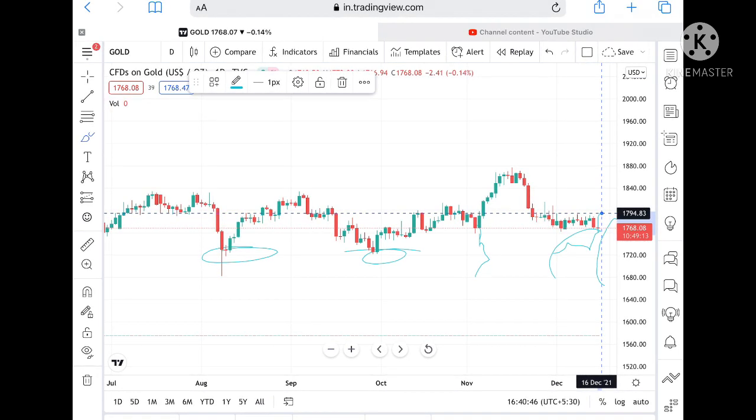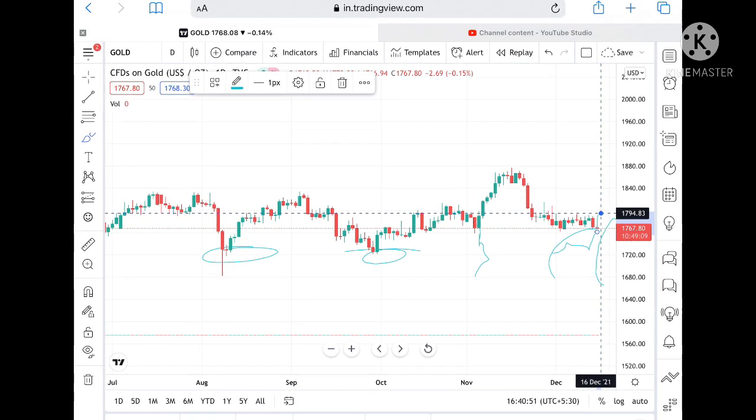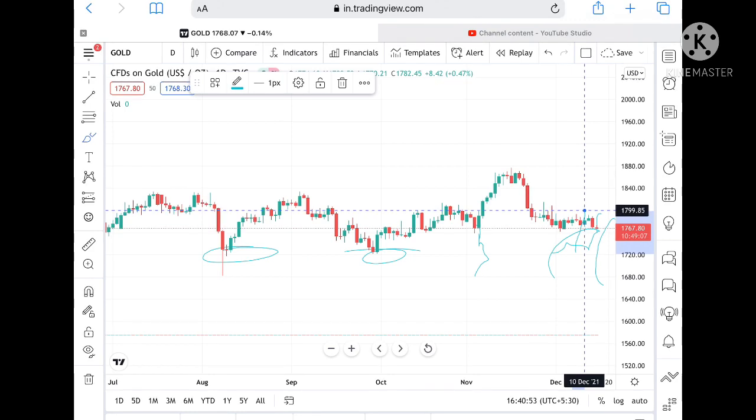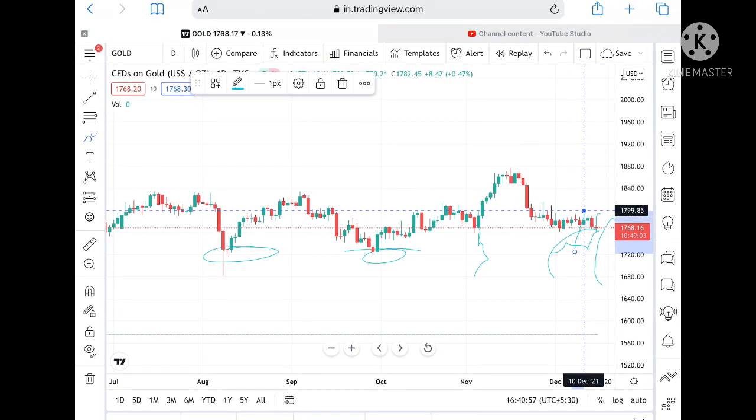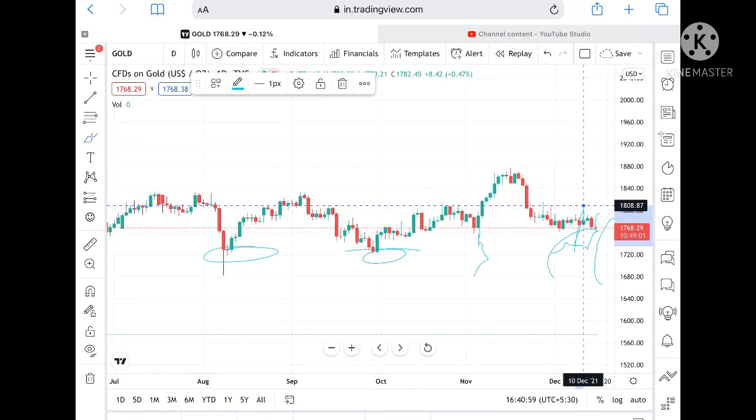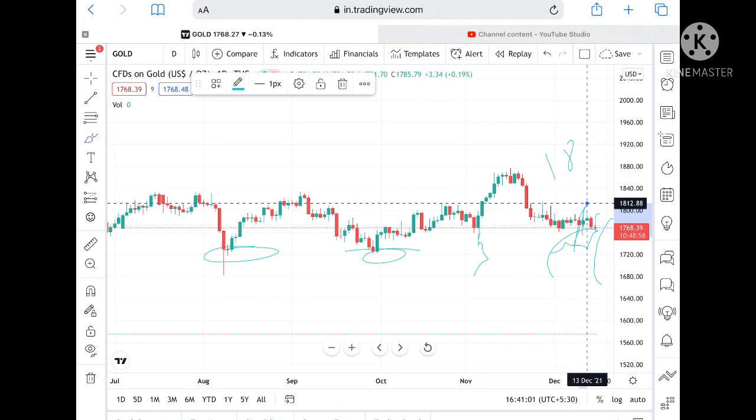Okay, once 1791 is touched, then we can see it can go and touch a level of 1794.83 also, and if the price sustains above this level, then it can go and touch a level of 1799. Okay, once 1799 is touched, then it can go further upside to a level of 1808, and from there it can go and touch a level of 1814 also.